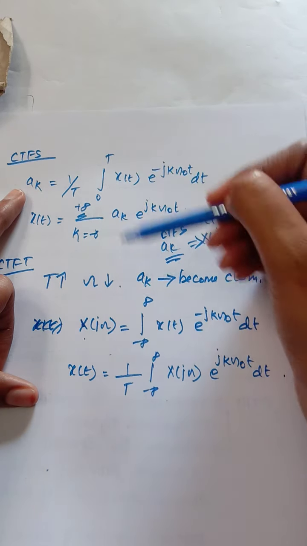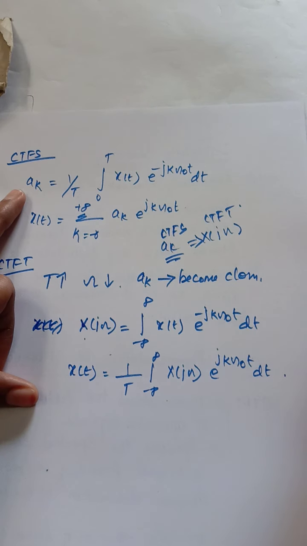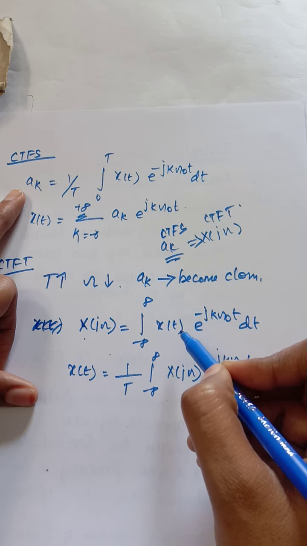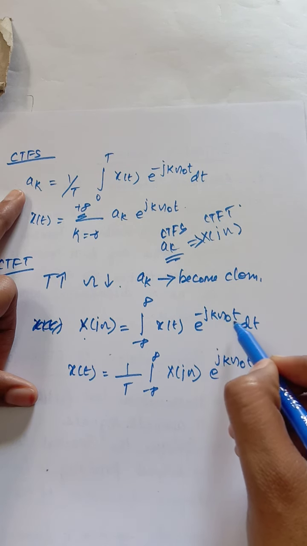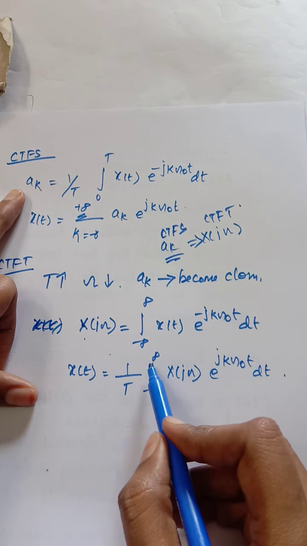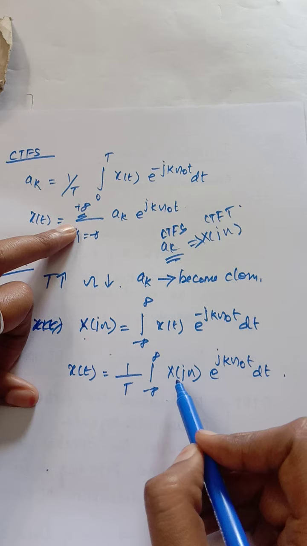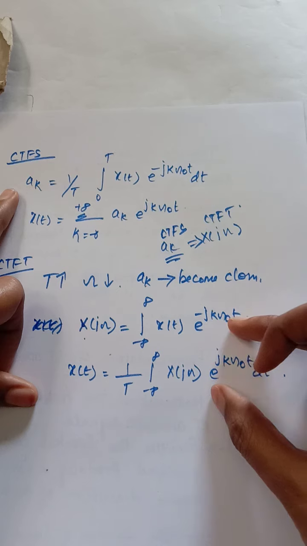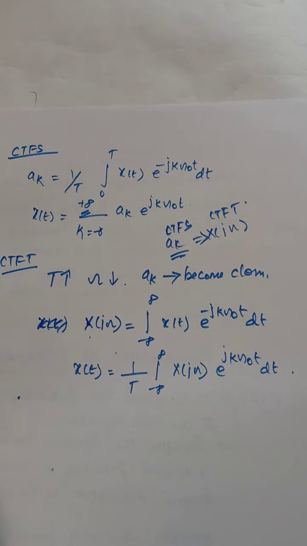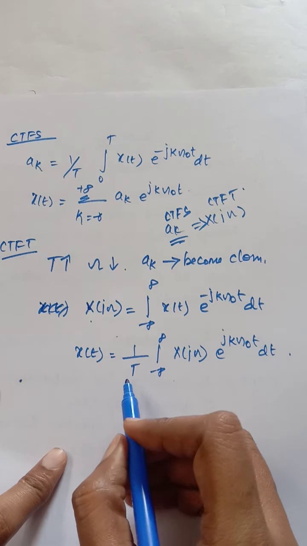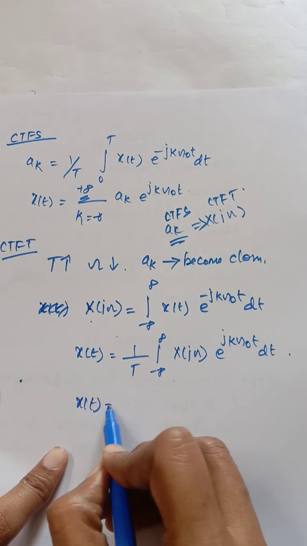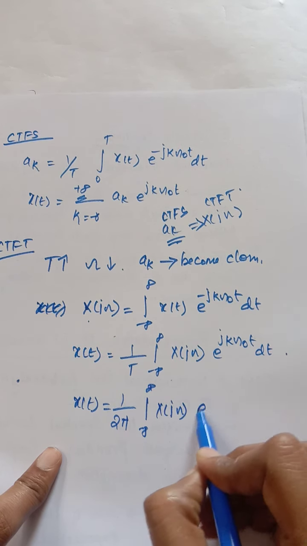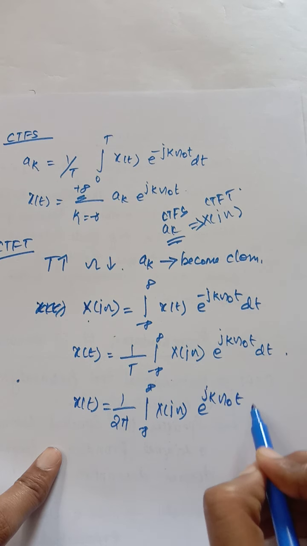So integral from minus infinity to infinity, because here the time period we may not know, right? So integral minus infinity to infinity x of t e power minus jk omega naught t dt. Similarly, instead of this summation, minus infinity to infinity X of j omega e power plus jk omega naught t. This comes from this formula. Also, this total time period T is equal to 2 pi. In some cases they will use the formula x of t is equal to 1 by 2 pi integral minus infinity to infinity X of j omega e power jk omega naught t dt.